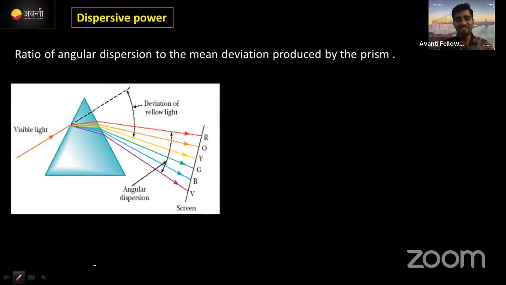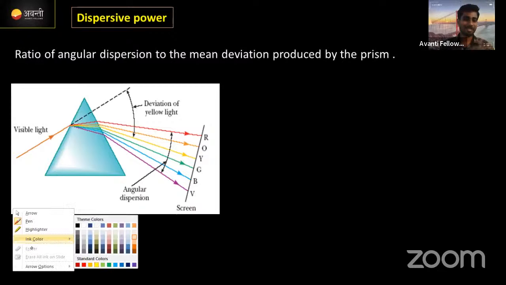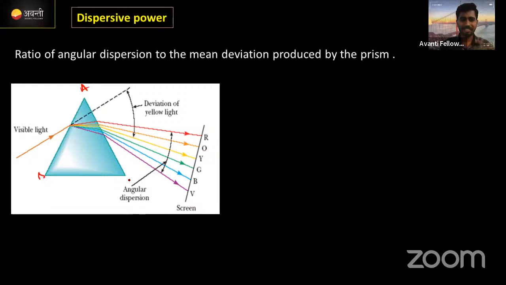Right? In the same way, here also this is a prism, right? All the prisms are not in the same way. I told you already. Here 7 colors are splitting. Correct now? It's a power of a prism. Dispersive power means it's the power of a prism, how precisely it distinguishes all the colors. That one can be seen as a dispersive power.